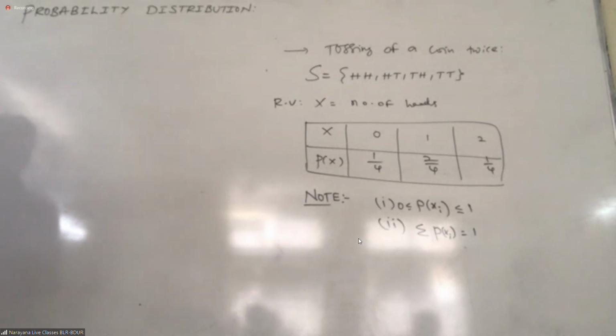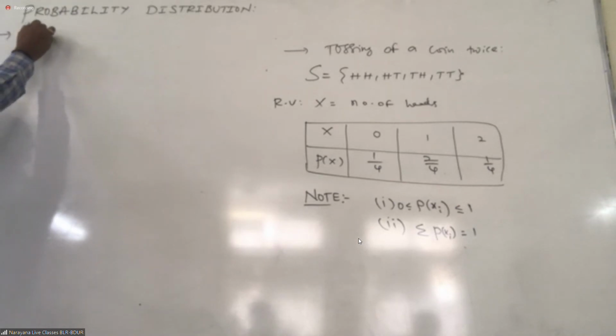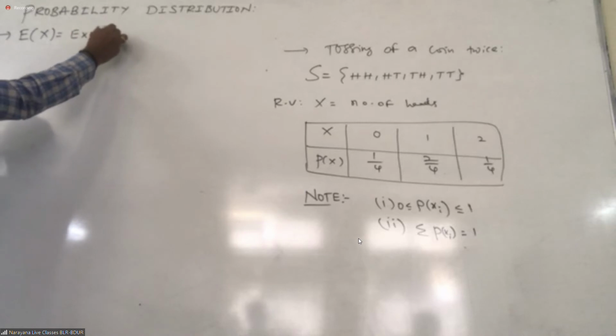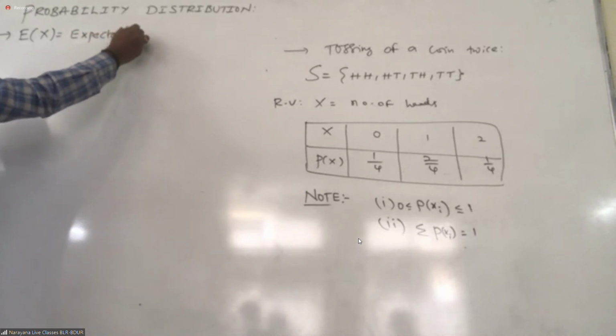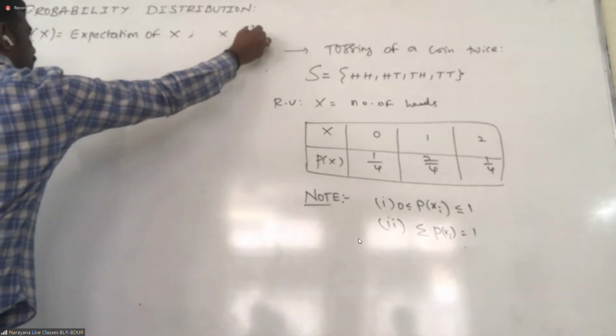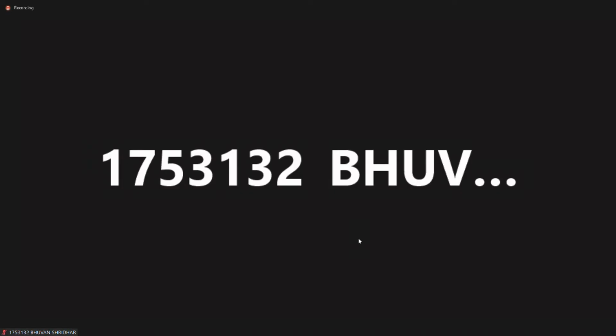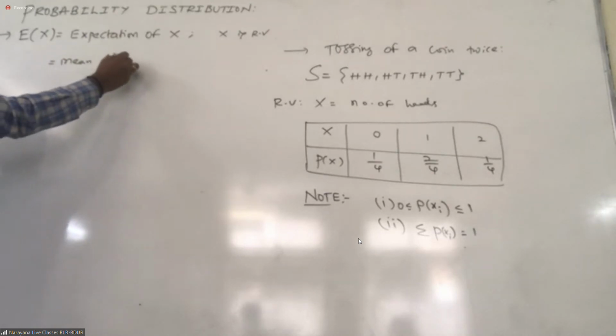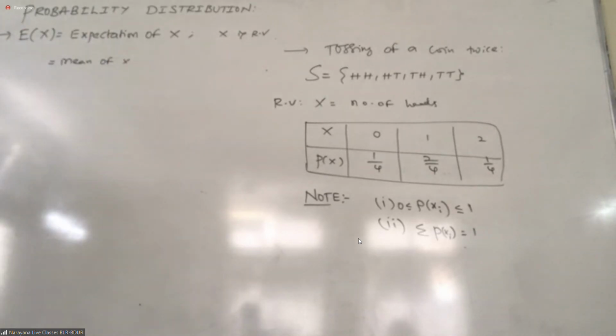Now, a very important point: the expectation of x, E of x. What is the x here, students? Here x is a random variable. Expectation of x is nothing but the mean of x. So I am going to denote this as E of x. Mean is nothing but expectation. What is the mean?